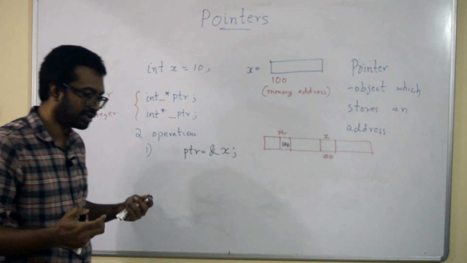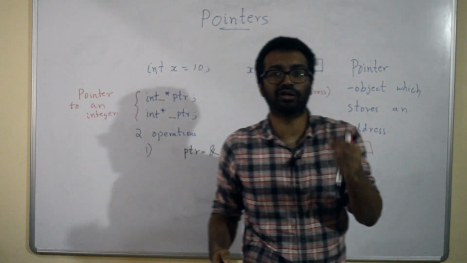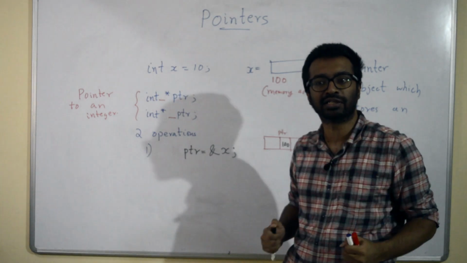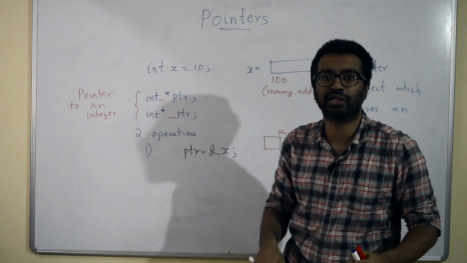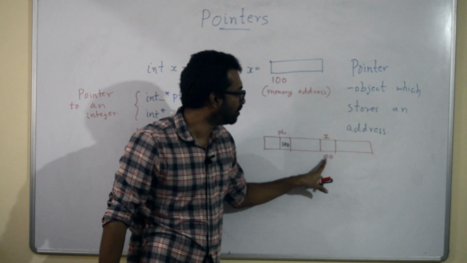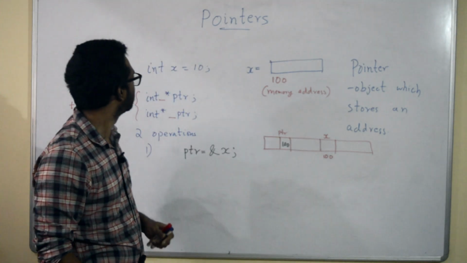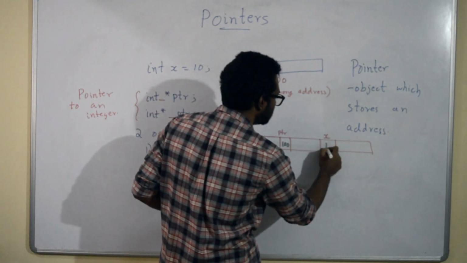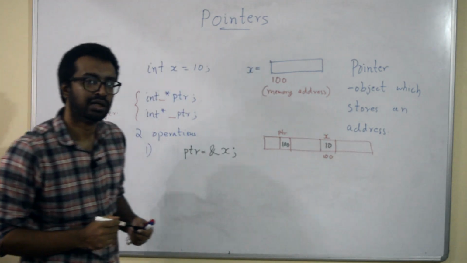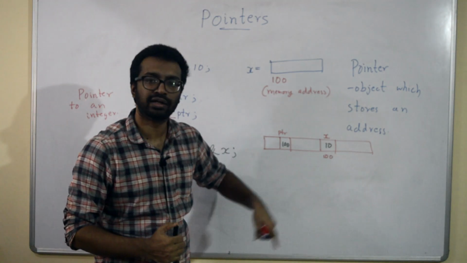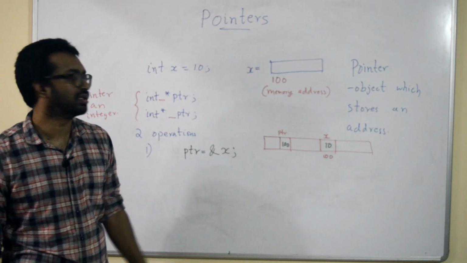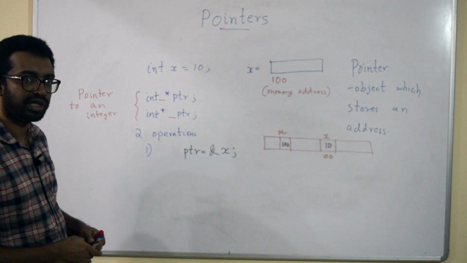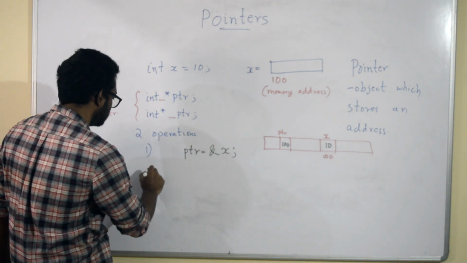Now once you have an address of a variable, that's not enough. The next important operator in using a pointer is: given an address, can I see what is the value in that address? What is the value inside this address 100? We know int x is equal to 10, so the value inside this is 10. Now given this address 100, can I see what is the value at that location? For that you can use the following operator.